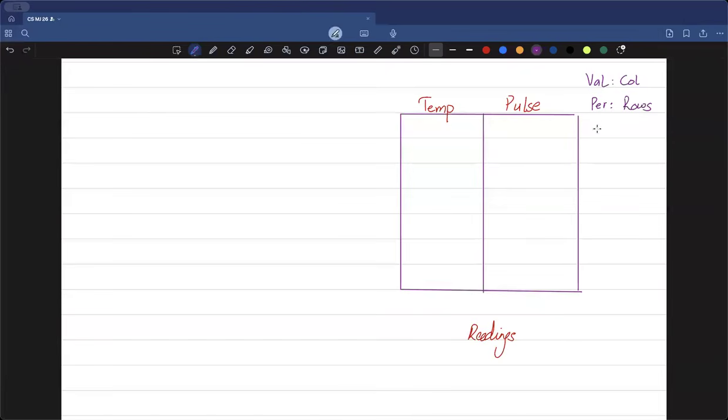This is really important, because if you had this question, sir, why not create temp up here, pulse up here, and write person number 1, person number 2, person number 3, and so on? It's wrong for this reason. Now it should be clear to you that whenever we have some temperature which is being noted, those are going to go into columns, and if there's a person entity, that's going to go into rows.